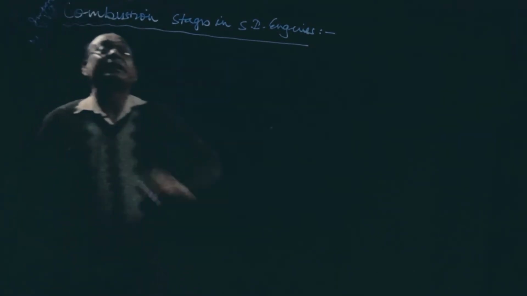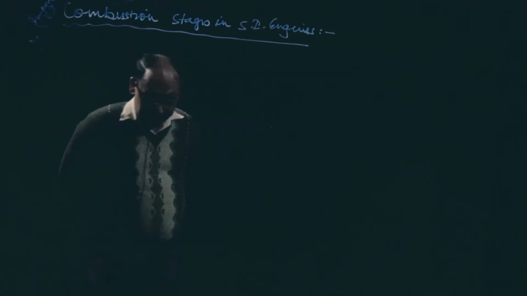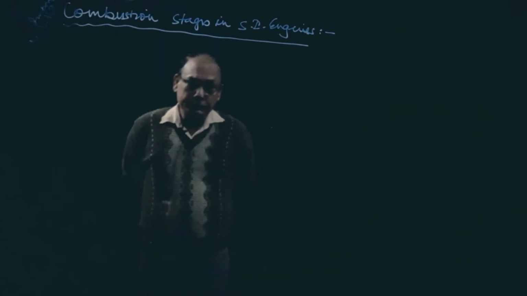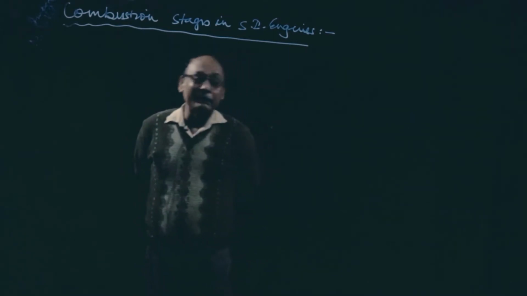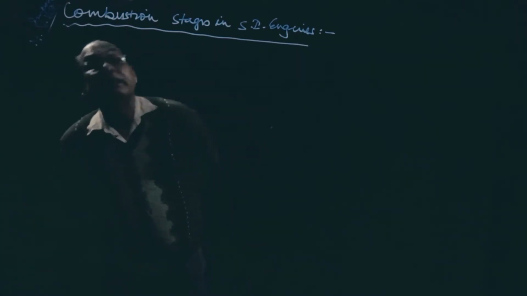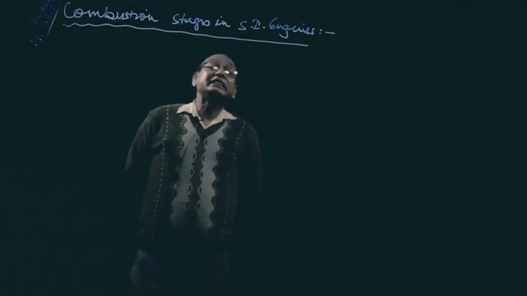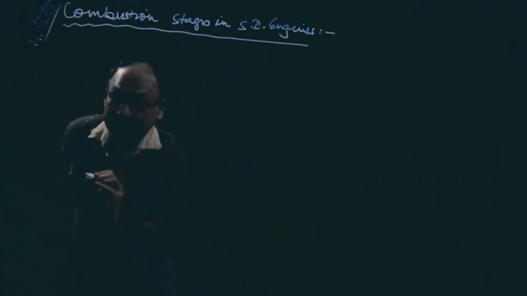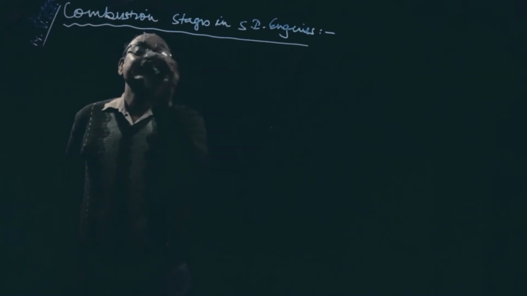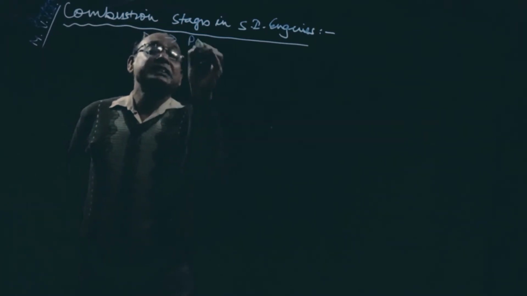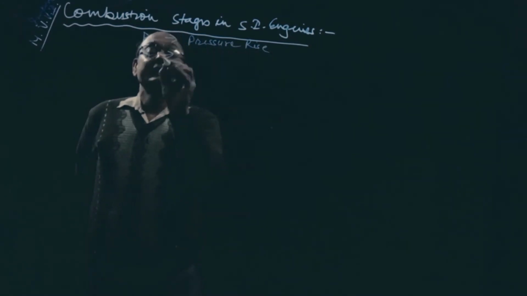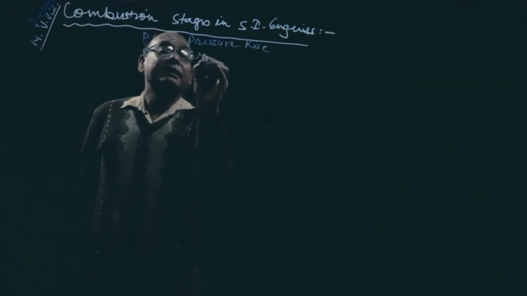This is purely theoretical only. So we can explain. In the last lecture we have defined what is combustion, what is flame, what is auto ignition, self ignition, and thereafter we have discussed the ignition limits also. See, combustion stages in SI engine can be explained by the help of two things. One is pressure rise, another is angle theta, crank angle.